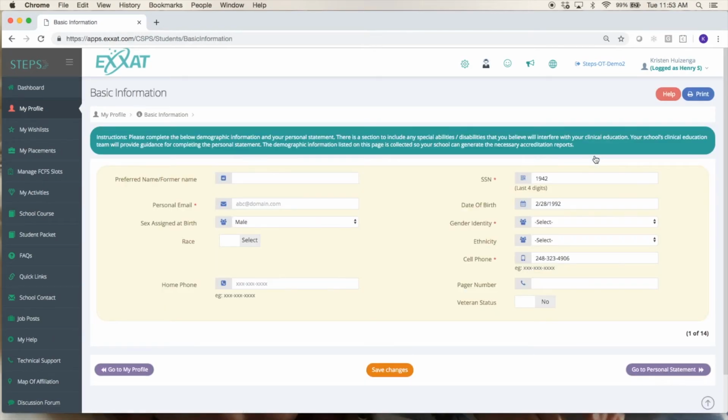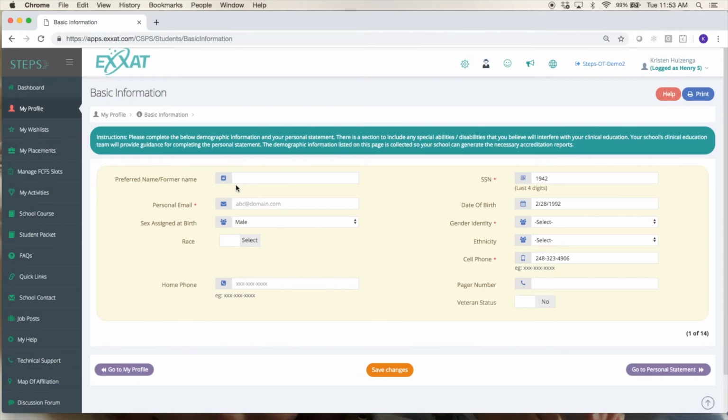So first I'm just going to go through each section here. You have your basic information. Keep in mind for all of these sections, yours might look a little bit different. Each school can kind of customize some of this, so there might be a few different fields, but the overall idea is still the same.